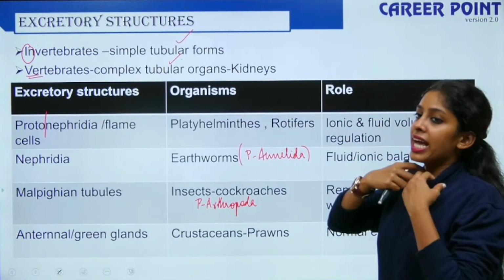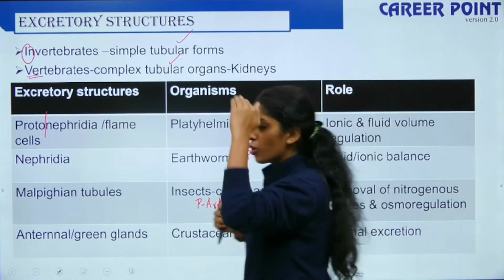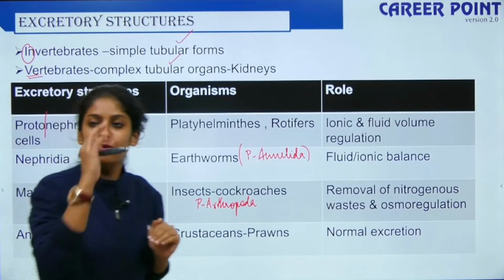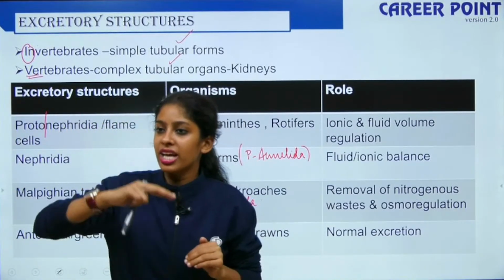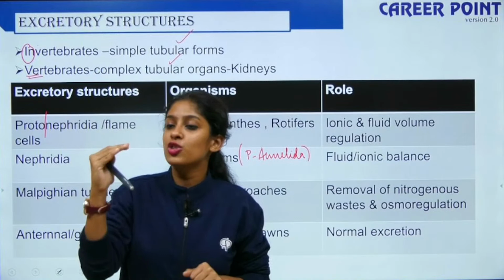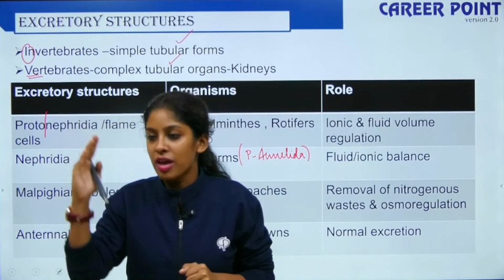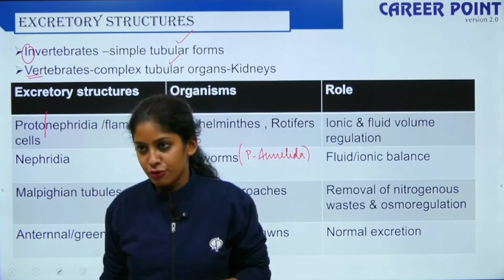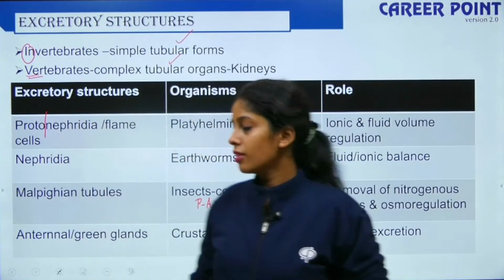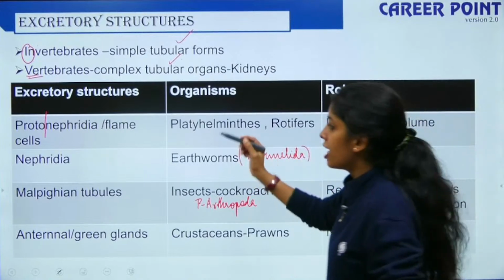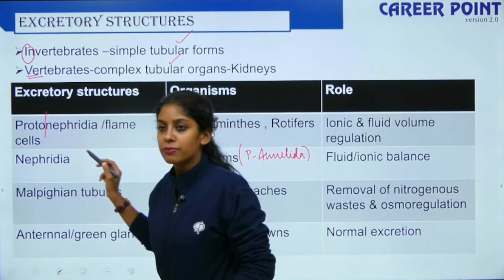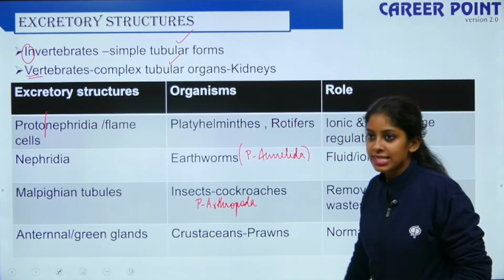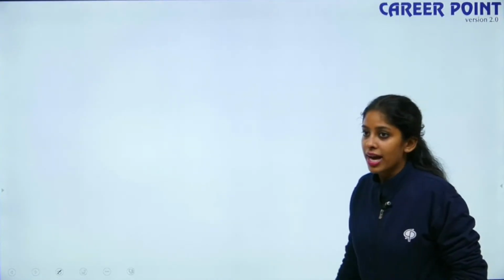Is nephridia and protonephridia same? You have two types of nephridia: protonephridia and metanephridia. They are regions of the kidney. At the time of embryonic development, where do they arise from? That makes this difference. Now is this clear? Protonephridia in platyhelminthes, nephridia in your earthworms, Malpighian tubules in your insects, and you have crustaceans, right?